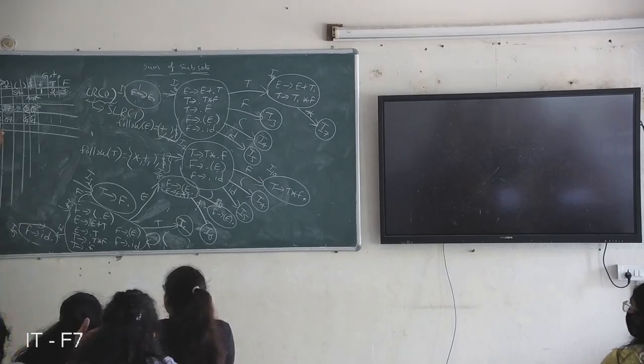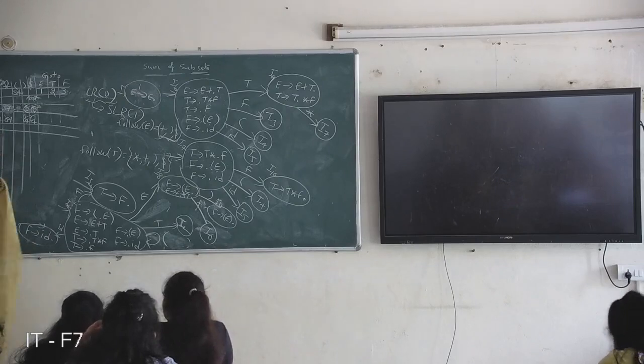Production number for reduction: consider production number.